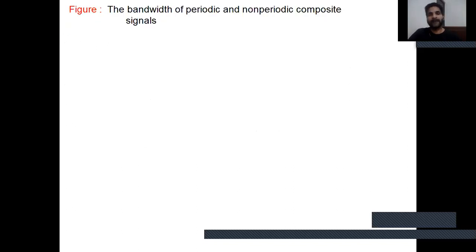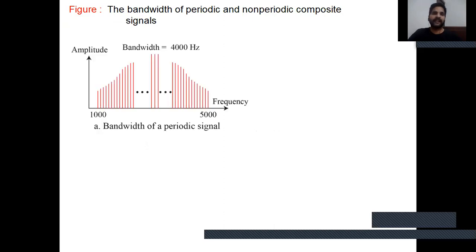For a periodic or non-periodic composite signal, suppose the starting frequency is 1000 and the ending frequency is 5000. The bandwidth is 5000 minus 1000, equal to 4000 hertz.